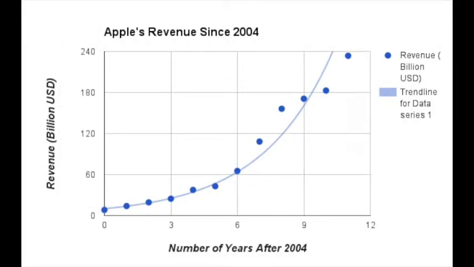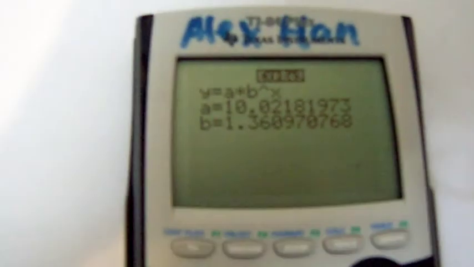The graph shows that the revenue started off growing slowly, little by little, but picks up speed and exploded at an amazing rate. The equation shows that the growth factor is 1.361. This means that the revenue increases by 36.1% every year.